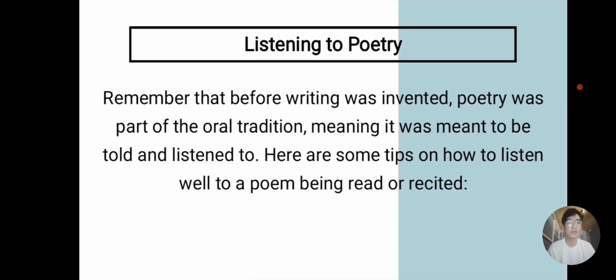Remember that before writing was invented, poetry was part of an oral tradition. So poetry was not written; instead, it was only done orally. Here are some tips on how to listen well to a poem being read or recited.